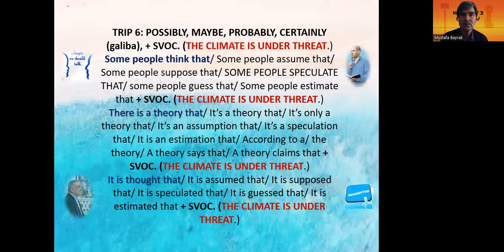Now, possibly, as I said before, possibly, maybe, probably, certainly plus a complete subject. The climate is under threat, for example. Certainly, the climate is under threat. Some people think that the climate is under threat. Some people estimate that the climate is under threat, or our climate is under threat. There is a theory that the climate is under threat.